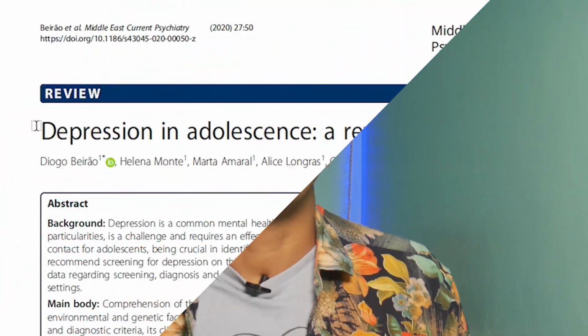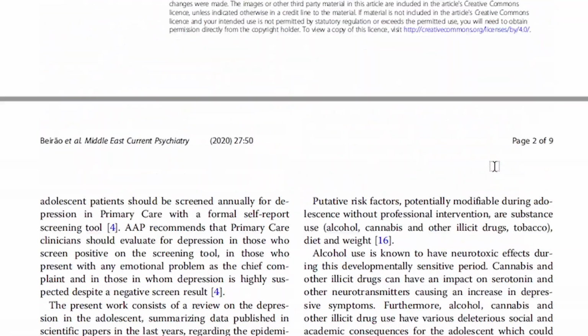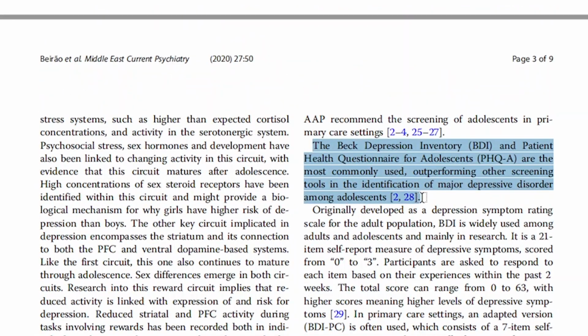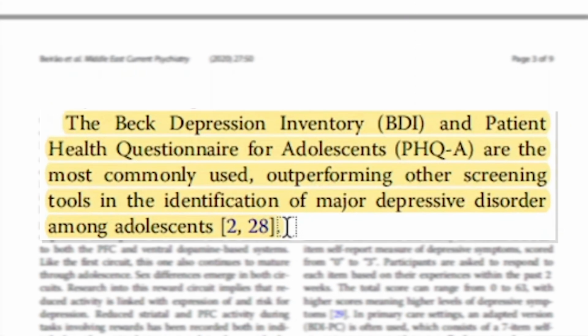To paraphrase is to state another person's idea in your own words. So let's have an example of the use of paraphrasing approach to avoid plagiarism. So here we have an example of an original section from a scholarly article. It reads, "The Birth Depression Inventory (BDI) and the Patient Health Questionnaire for Adolescents (PHQA) are the most commonly used, outperforming other screening tools in the identification of major depressive disorder among adolescents."